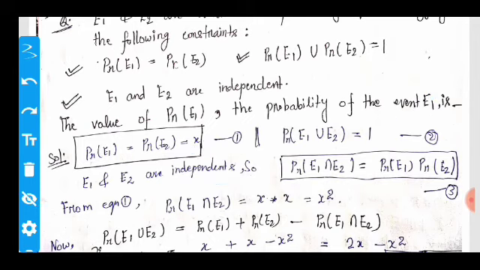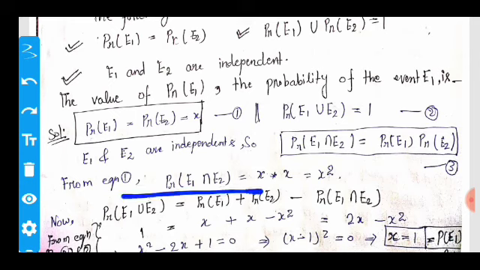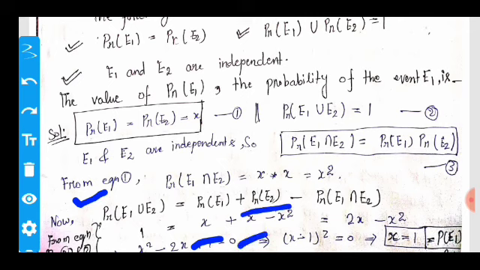From the first equation we put the value into this equation, so we get x squared. After applying the principle of inclusion and exclusion, we get that the probability of E1 union E2 is equal to 1. The probability of E1 is x and the probability of E2 is also x.